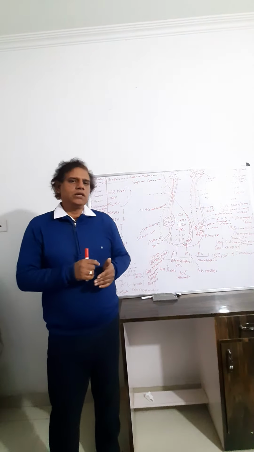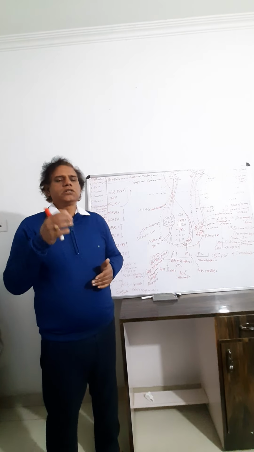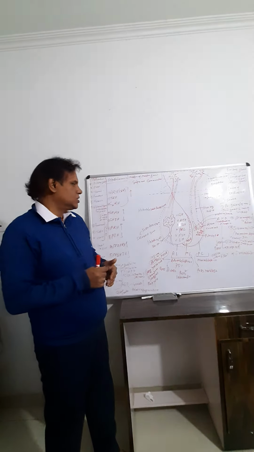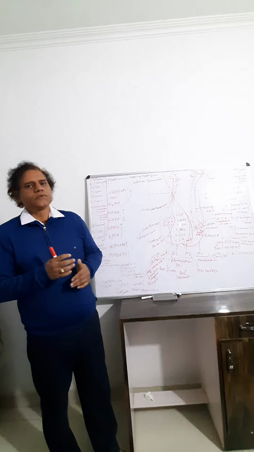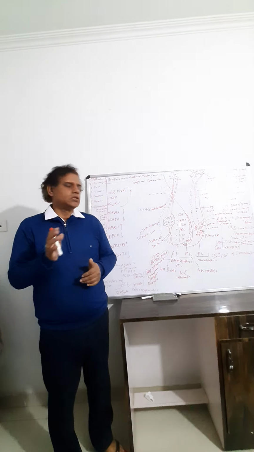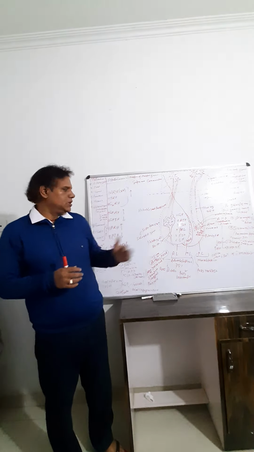But in females, FSH acts on the Graafian follicles to form estrogen and ova, but LH acts on the corpus luteum and it releases the progesterone hormone, which stops further ovulation. So the action of FSH and LH in male and female is different.